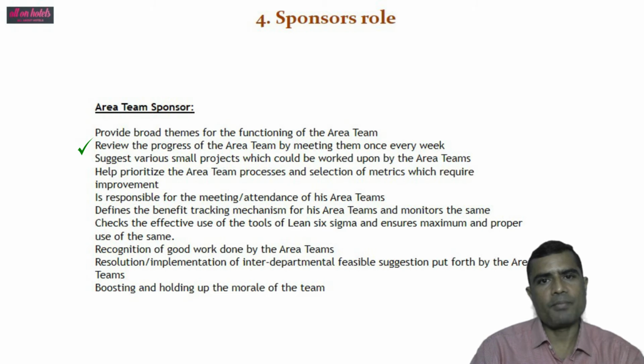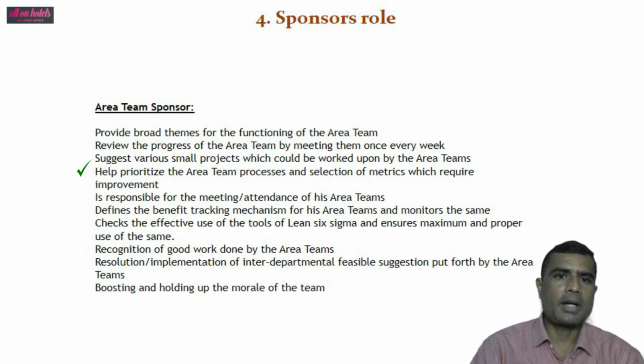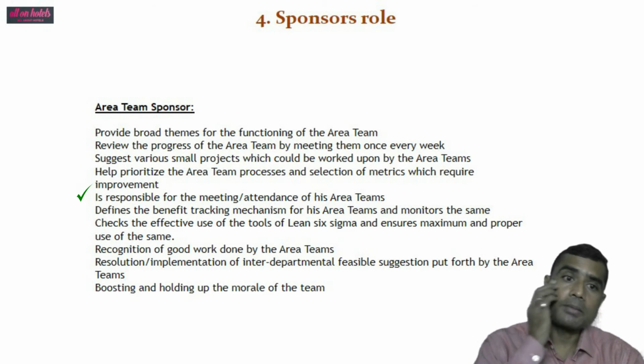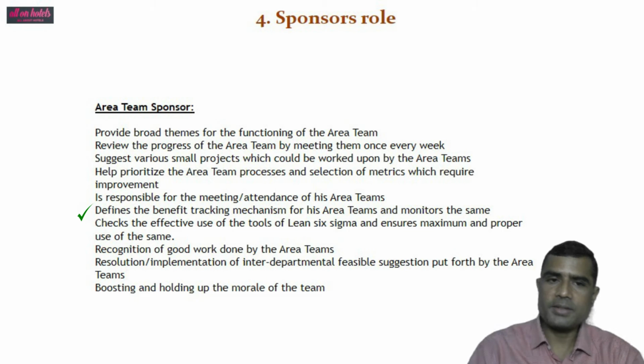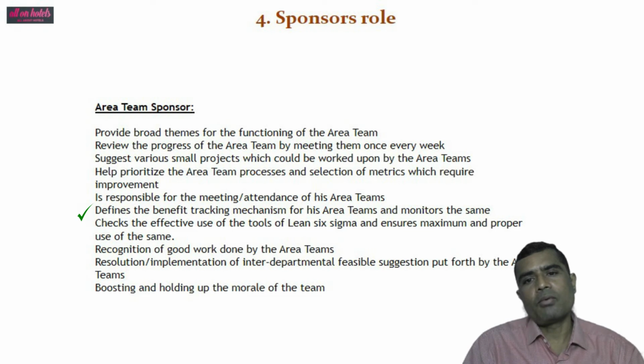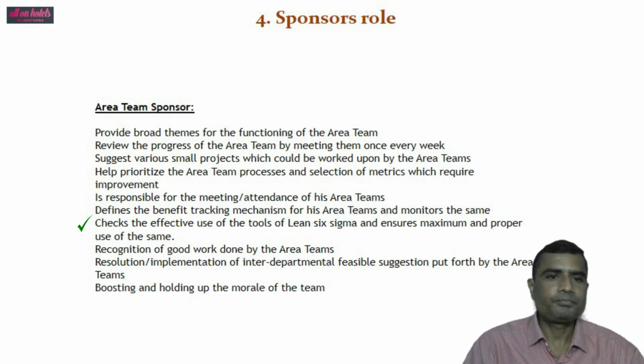Now the sponsor's role is to provide broad themes for the functioning of the area team, review the progress of the area team by meeting them once every week, and suggest various small projects which could be worked upon by the area teams. He helps prioritize the area team processes and the selection of metrics which require improvement, and is responsible for the meeting and attendance of his area teams. He defines the benefit tracking mechanism for his area teams and monitors the same, checks the effective use of tools of Lean Six Sigma and ensures maximum and proper usage of the same.